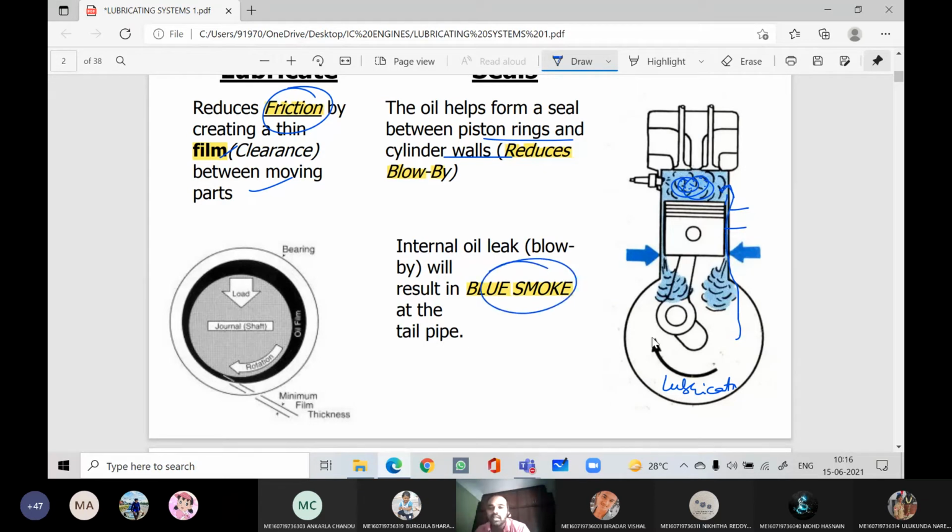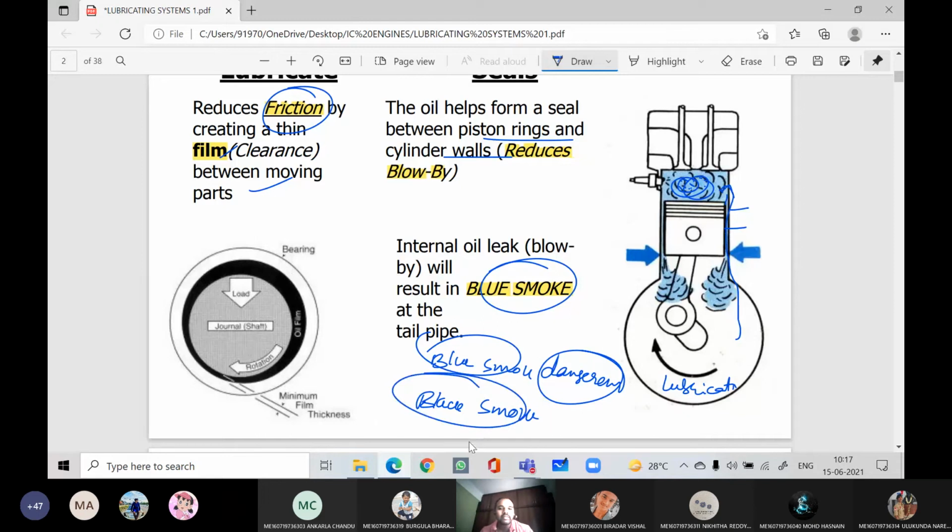In diesel engines, we can observe two types of smoke: blue smoke and black smoke. Which is dangerous, blue or black? Blue is dangerous. You know the reason why blue smoke is coming: the lubricating oil may be leaking into the combustion chamber and burning along with the air fuel mixture. When will we get the black smoke? Especially we can observe it for diesel vehicles. You can observe it, anyone, because everyone is driving cars nowadays. When will you get the black smoke?